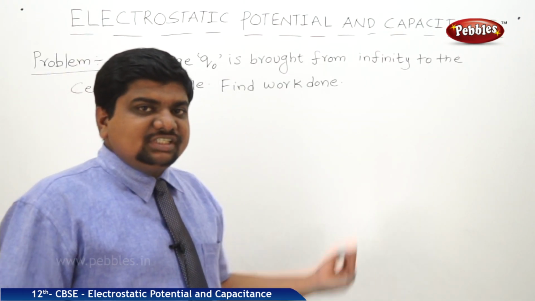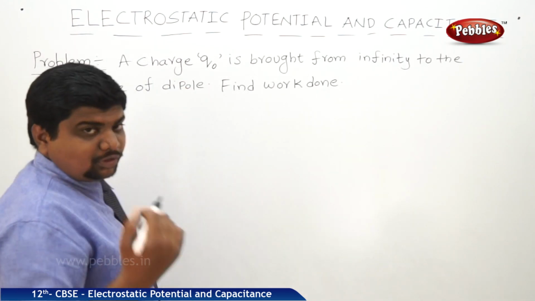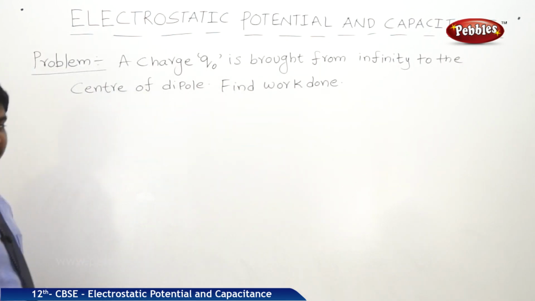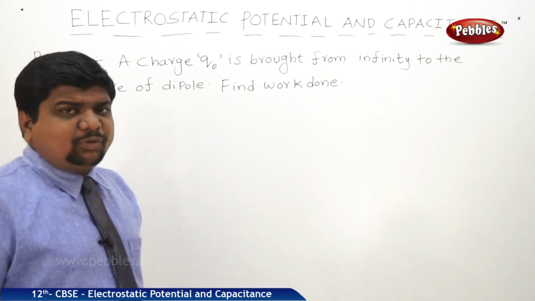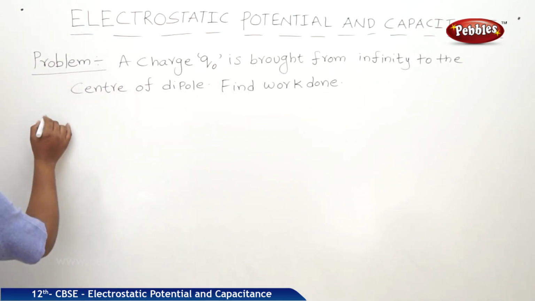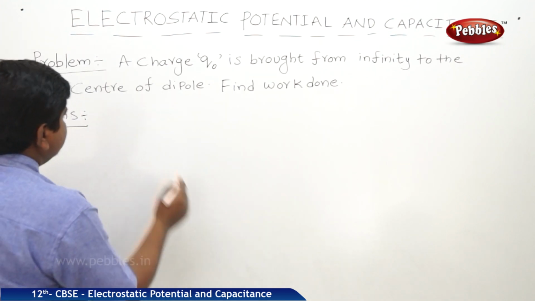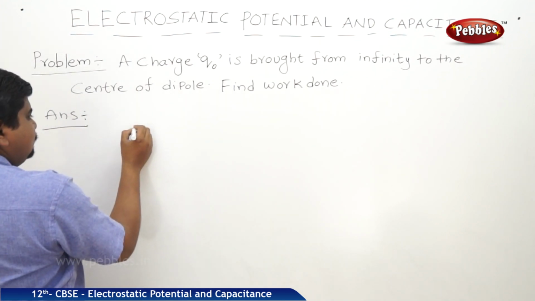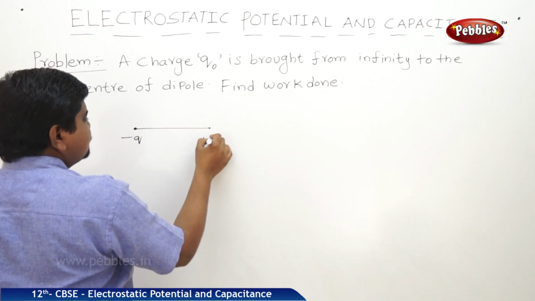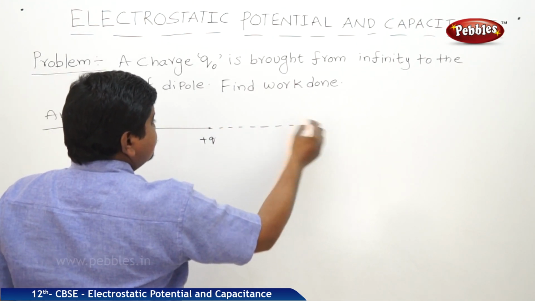Now one problem which is related to the electric potential due to a dipole. See the problem. A charge q naught, nothing but the test charge, is brought from infinity to the center of the dipole. Center means exactly the midpoint of the dipole. Find the work done. Before going to check the solution, try to visualize the concept of the problem. Minus q, plus q and a test charge q naught which is at infinity.